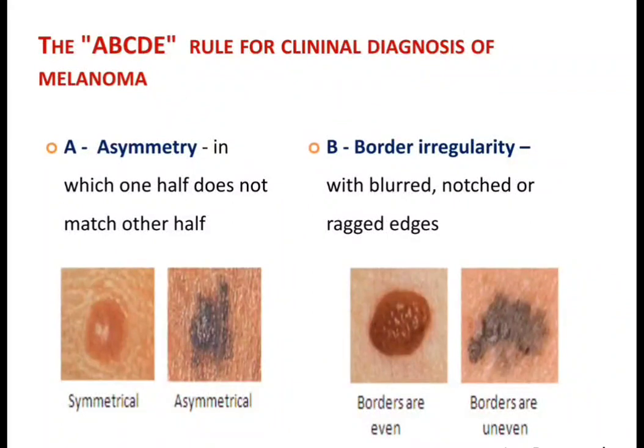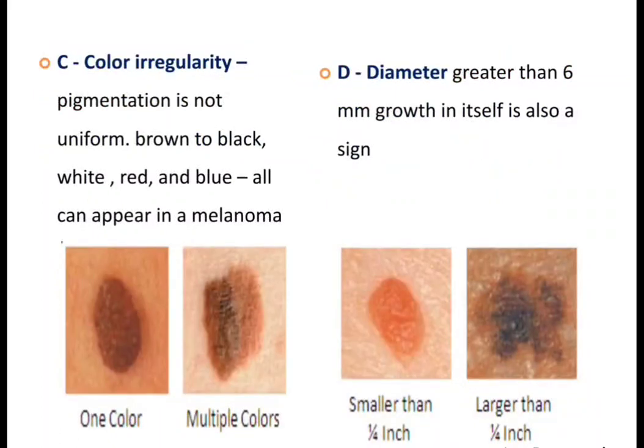So A stands for asymmetry, B stands for border irregularity, C stands for color irregularity. Here pigmentation is not uniform. It is brown to black, white, red, blue, all can appear in the melanoma. Usually in a pigmented lesion we see one color, but in malignant melanoma multiple colors can appear. D means diameter.